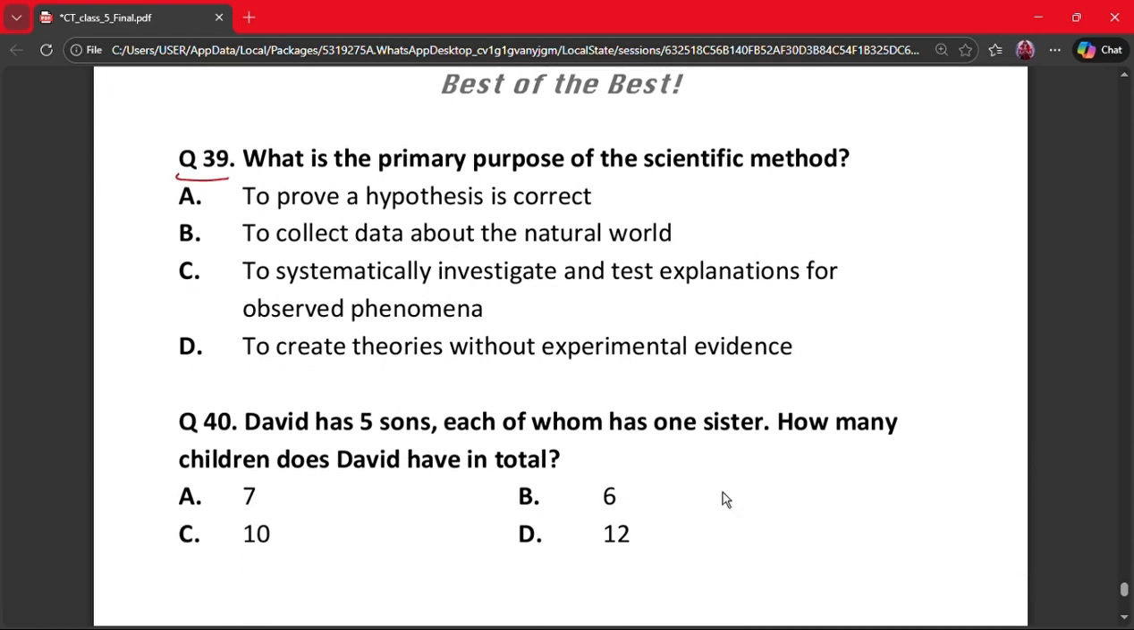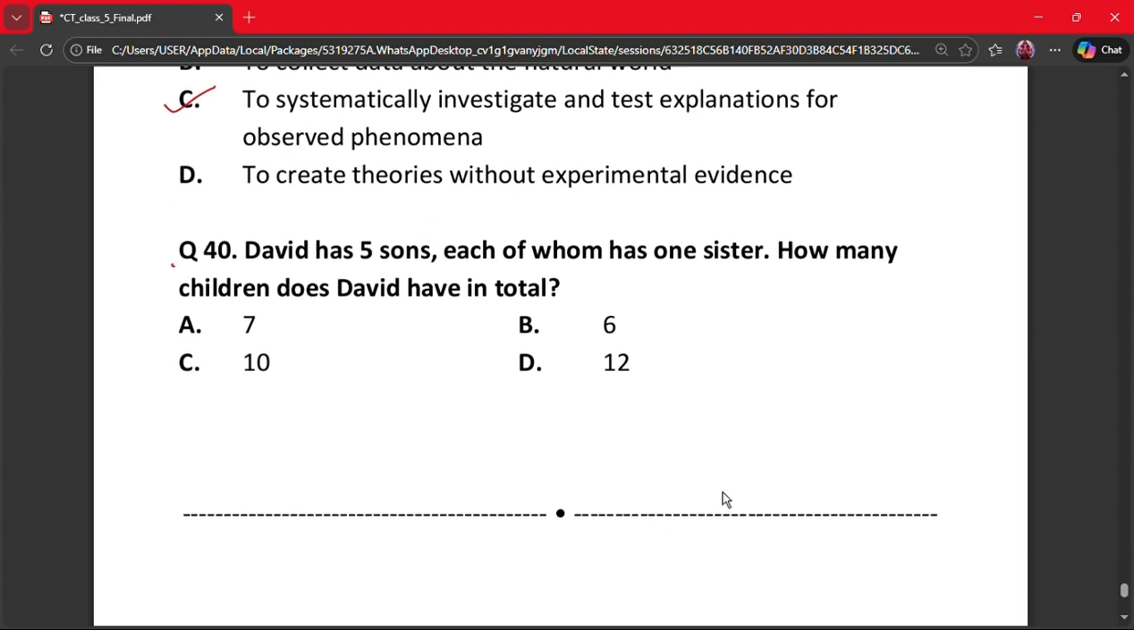Question number 39. What is the primary purpose of the scientific method? A. To prove a hypothesis is correct. B. To collect data about the natural world. C. To systematically investigate and test explanations for observed phenomena. D. To create theories without experimental evidence. Here, the correct answer is option C. To systematically investigate and test explanations for observed phenomena, because it tests explanations logically and experimentally, not blind proof but systematic investigation.